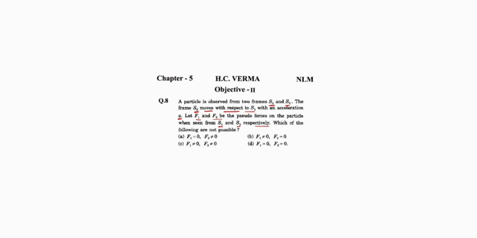Okay, let's read out the question again. A particle is observed from two frames S1 and S2. The frame S2 moves with respect to S1 with an acceleration a. Let's concentrate on this particular statement. Say this is frame S1, this is frame S2. Say acceleration of S1 is a1 and acceleration of S2 is a2. Question says the acceleration of S2 with respect to S1 is equal to a.